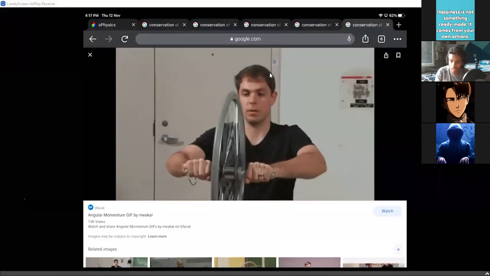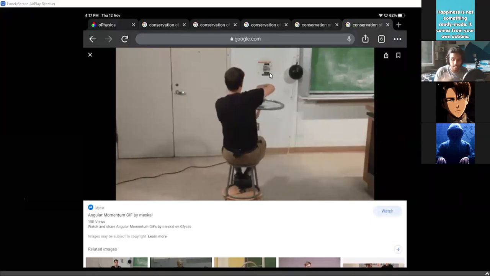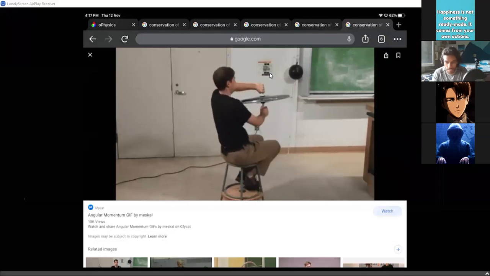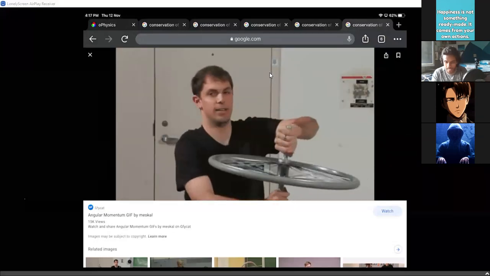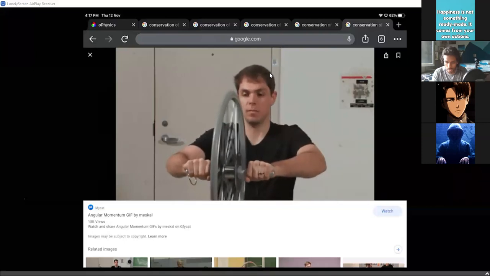Which is exactly the reason why, in yesterday's situation, when he is rotating it horizontally, the wheel's angular momentum changes. But in this situation, what exactly is happening is, let me take a screenshot and show it to you.